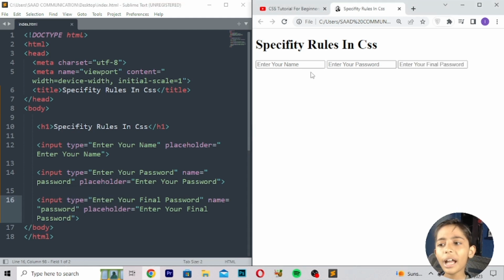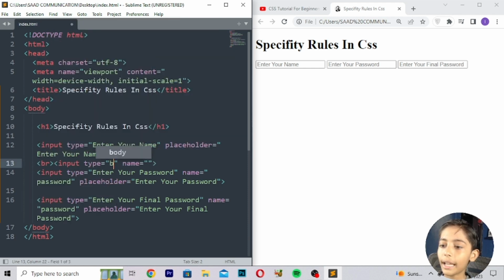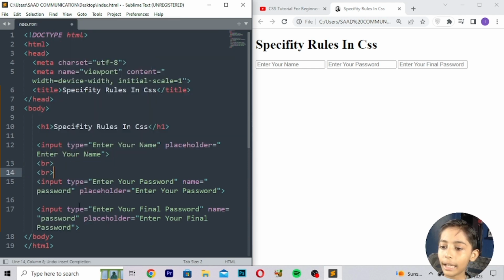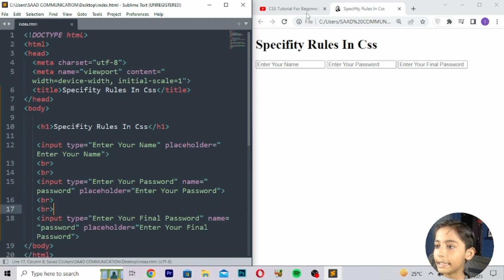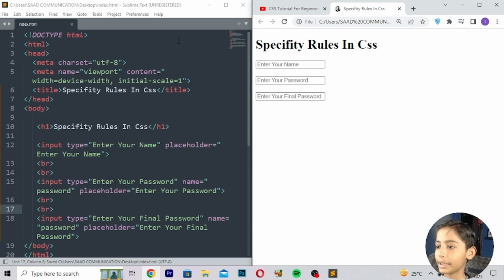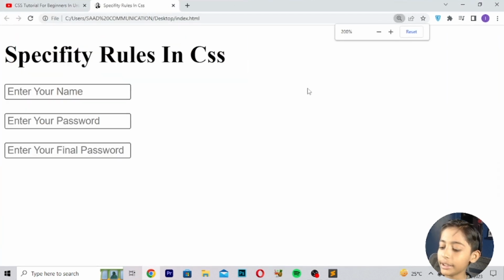But my opinion is that it is coming in a downward way. You can only use the BR tag: enter a BR tag, and here write another BR tag, then save, then refresh. So it is coming like that. These are the specificity rules in CSS that I will be telling you about in this class.